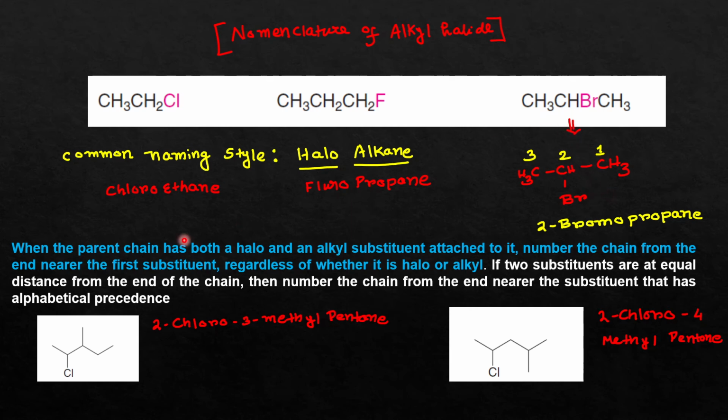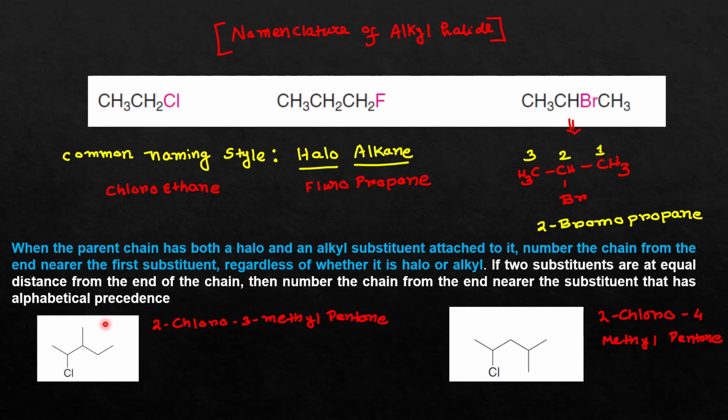Okay, now there is one situation. In this case, as you can see, this is the parent chain, and it contains both methyl and chlorine as substituents. So both halogen as well as alkyl groups are present as substituents. In that case, while doing the nomenclature, which substituent will you pronounce first?